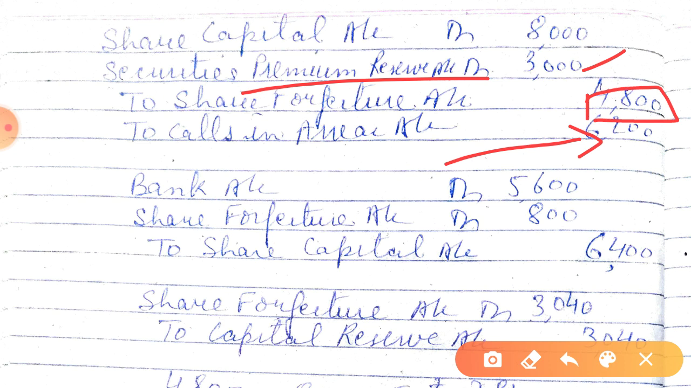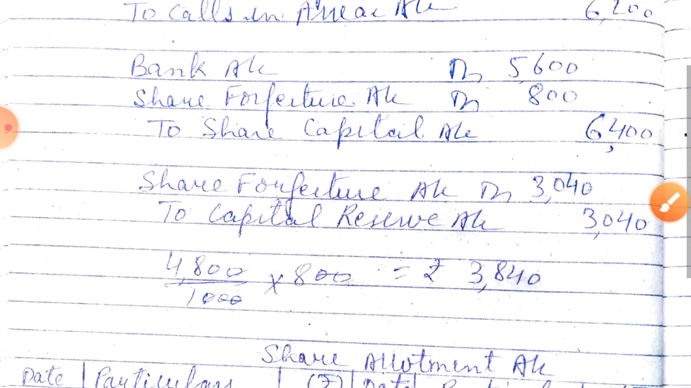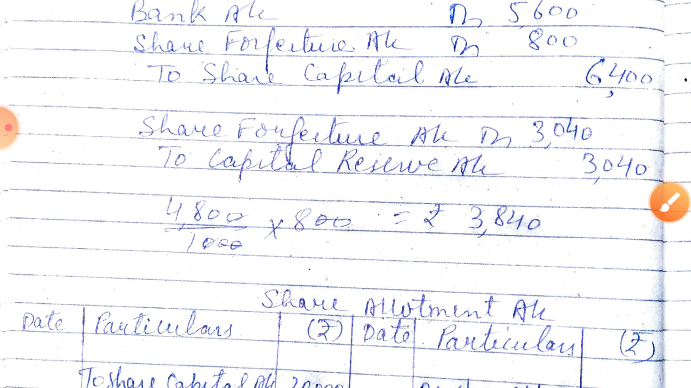Okay, this you know. Now when they were reissued for rupees 8, for rupees 7, add rupees 8 called up, so 800 into 7, and this is 800 into 8. Okay, this is the manner of calculating share forfeiture